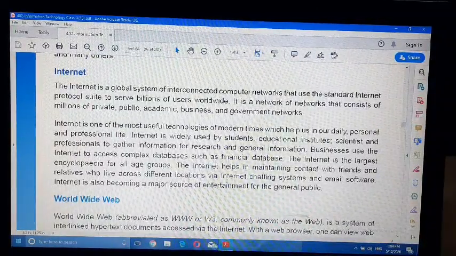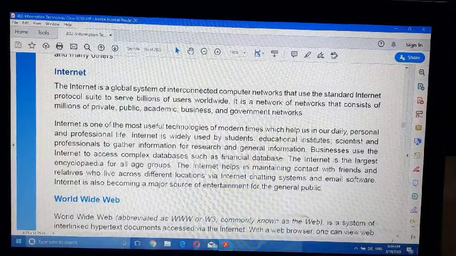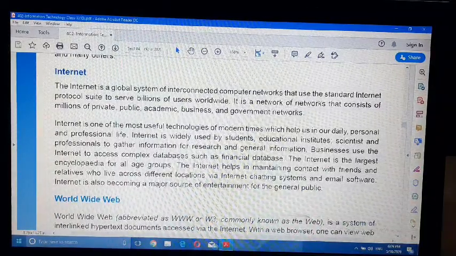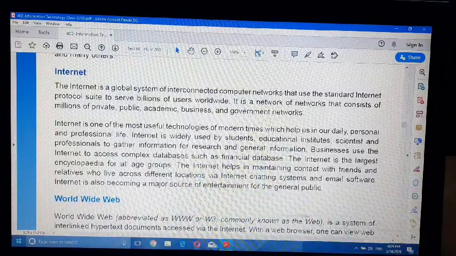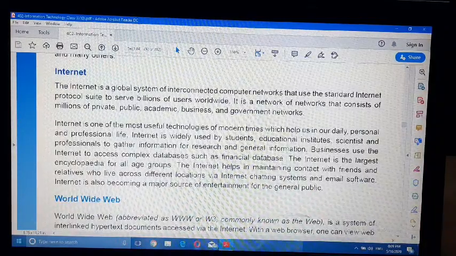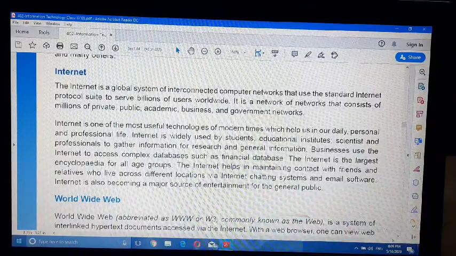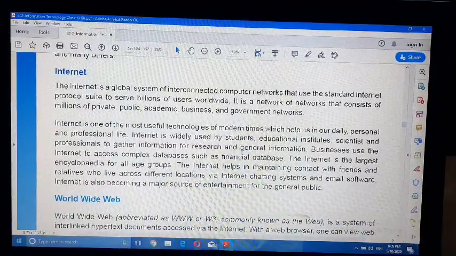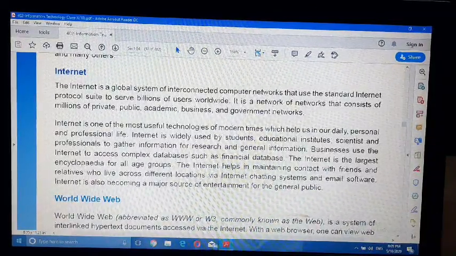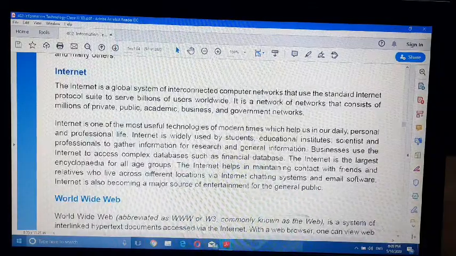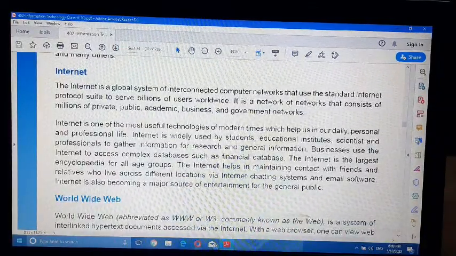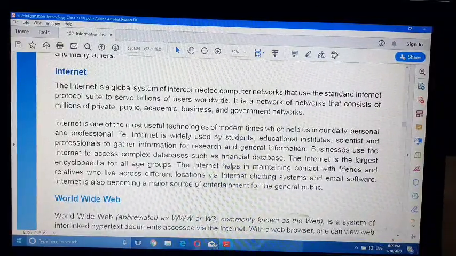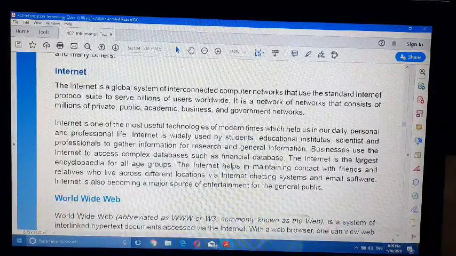Second one is the broadband connection. This connection is much faster than the dial-up connection because the signal carries more data. The speed of the broadband connection is measured in terms of Mbps, megabits per second. There are three types of broadband connection. One is cable modem, second one is DSL, digital subscriber line, and third one is wireless connection.